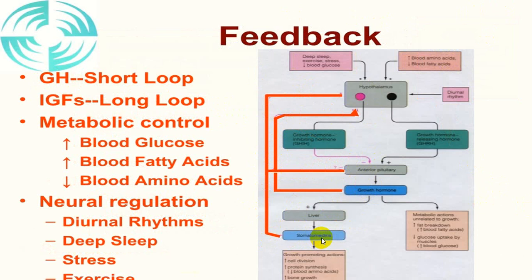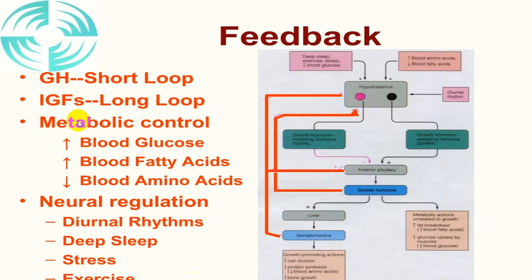That is somatomedin C, or we call IGF-1 and IGF-2, will have long loop control, and this is short loop control. That is, growth hormone released from the anterior pituitary can also inhibit the hypothalamus, as well as the anterior pituitary itself can also have an inhibitory effect on the hypothalamus.